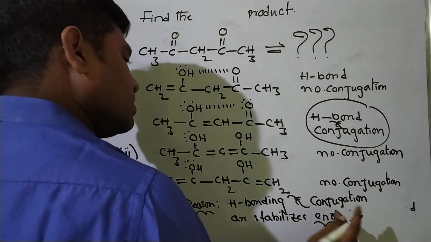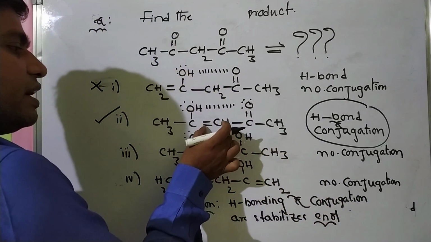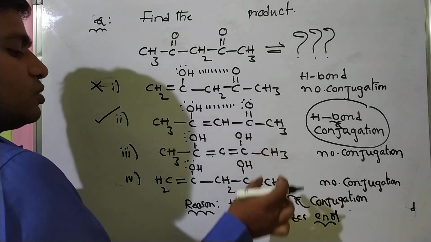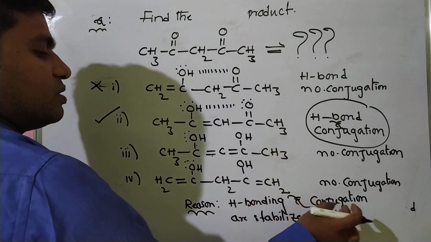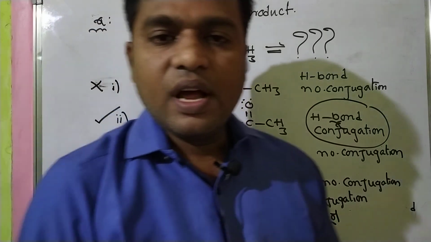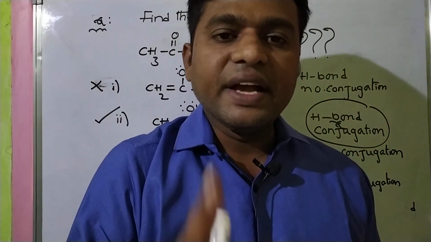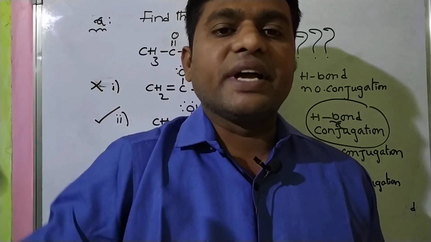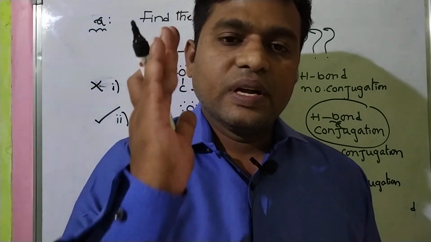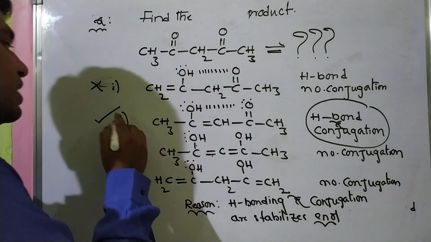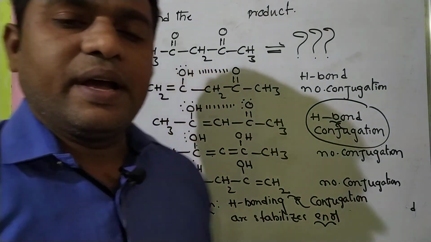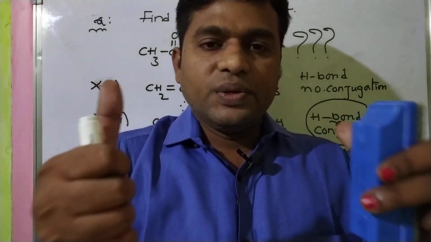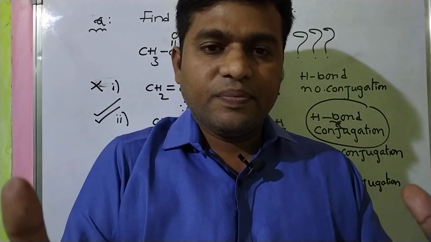That is the reason. This enol is more stable due to hydrogen bonding and conjugation. Listen students, hydrogen bonding increases the stability of enol, and resonance also increases the stability of enol. So the right option is this one. I think you understood so well.